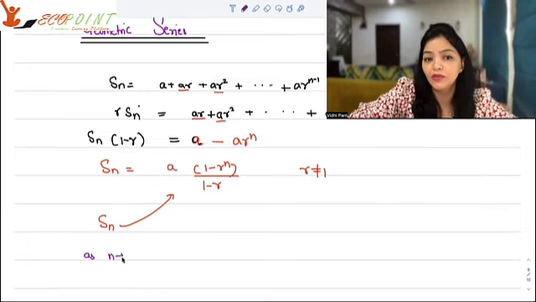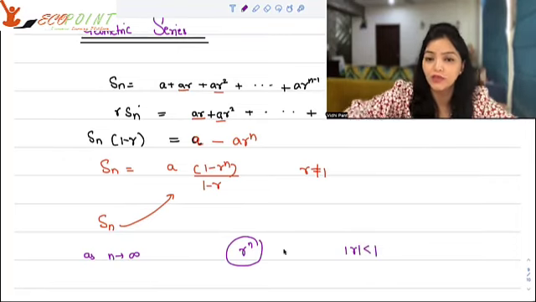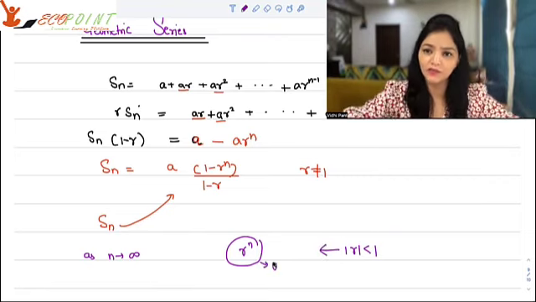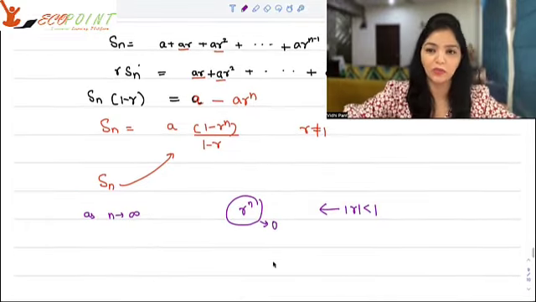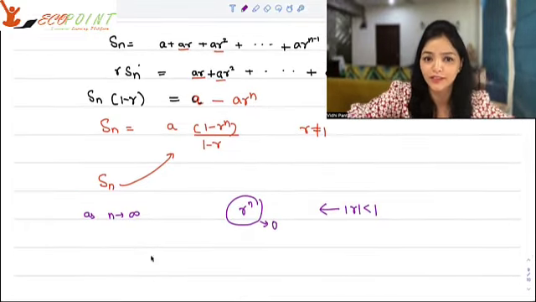As n goes to infinity, what's going to happen is that R to the power n goes off in case mod R is strictly less than 1. Then R to the power n would actually become 0, because it's just a fraction between -1 and 1, and you keep on multiplying it by itself again and again. It will become minuscule, almost 0.